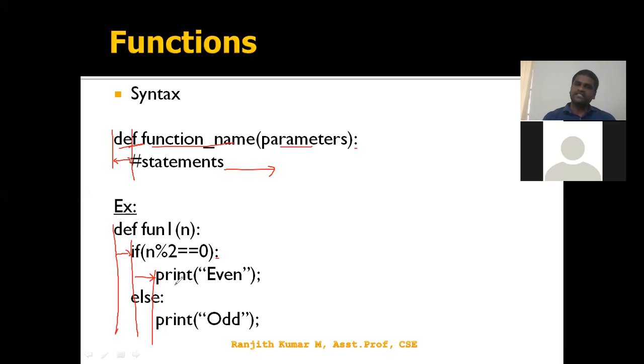After this, what do you have? If and else, right? Else will have the same indentation as the if. So the if block starts here to here, and the else block starts here to here, and the function starts here to here. That's all. Am I clear? Right? Yes. And next, we are going to practically implement this kind of programs.